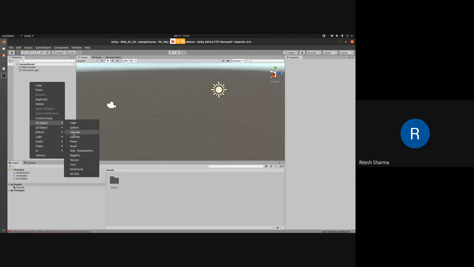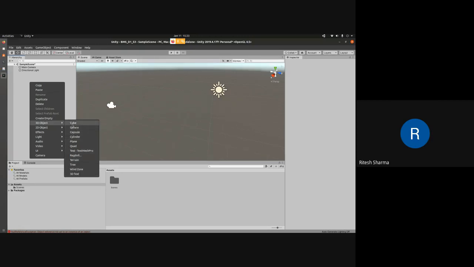Some default 3D objects are given here. For example, you can have a cube, a sphere, a capsule, a cylinder, a plane, a quad, text, trees as well, and a wind zone. So there are certain options.